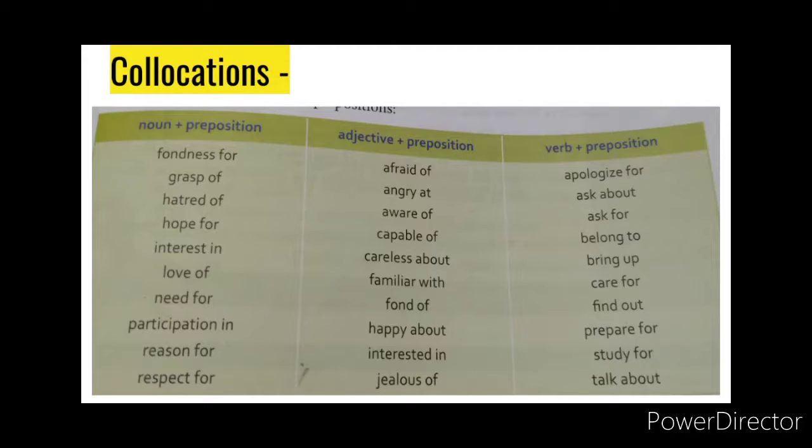Let us see one example of adjective plus preposition. Okay, here, afraid of the ghost. I am afraid of the ghost. So afraid is an adjective. And I am afraid of what? So "of" is the preposition with the adjective. Now let us see verb plus preposition combination. Okay, apologize for. So I apologize for what I did. Apologize is a verb, an action word, and the preposition is "for". So these are some examples of combinations of prepositions.